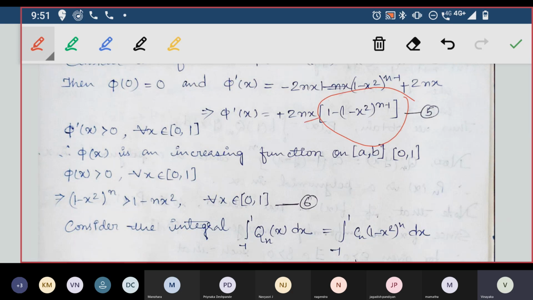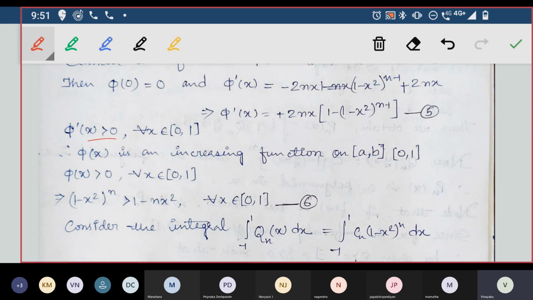Multiplied by x, which is less than 1, it will always be a positive number, less than 1, and the values will always be between 0 and 1. And now it depends on n only. If you increase n, it can be greater than 1 also. But phi dash of x will always be greater than 0. It cannot be negative at all. That is our concern. So if phi dash of x is greater than 0, phi of x is an increasing function.